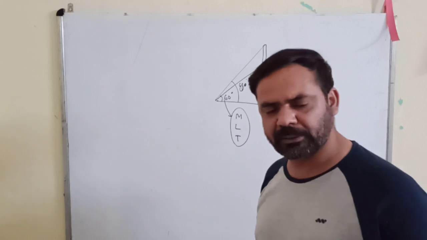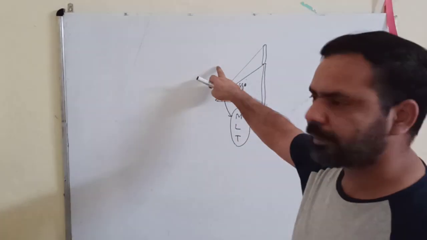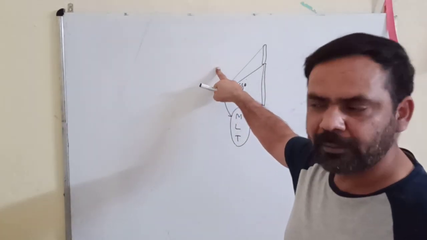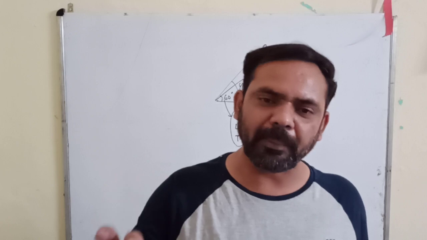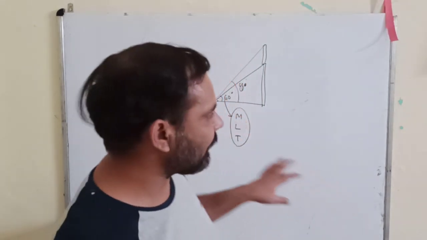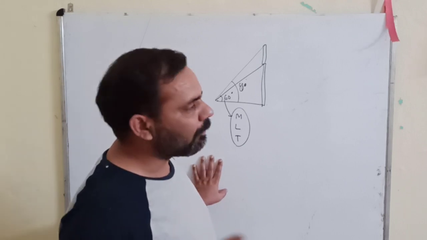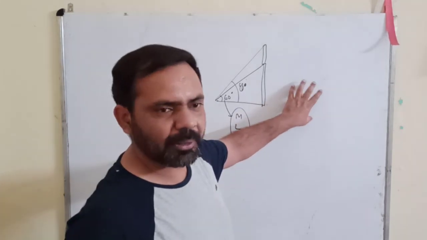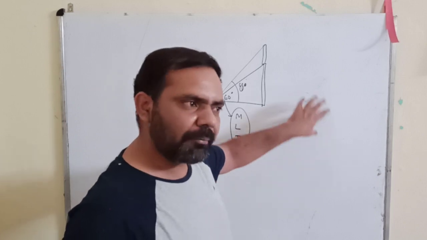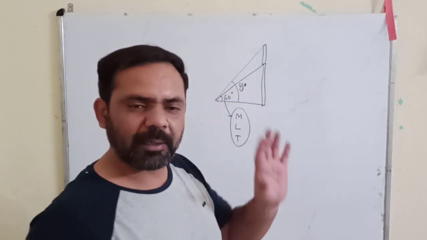Okay, because just now I told you that current we consider itself a fundamental quantity. We consider that we have 7 fundamental quantities. Fundamental quantities means those which can be directly measured, and you cannot obtain them from some other quantity. Just like force, you are not required to measure the force directly. What you can do is measure mass, measure acceleration, and with mass and acceleration you can obtain the value of force.